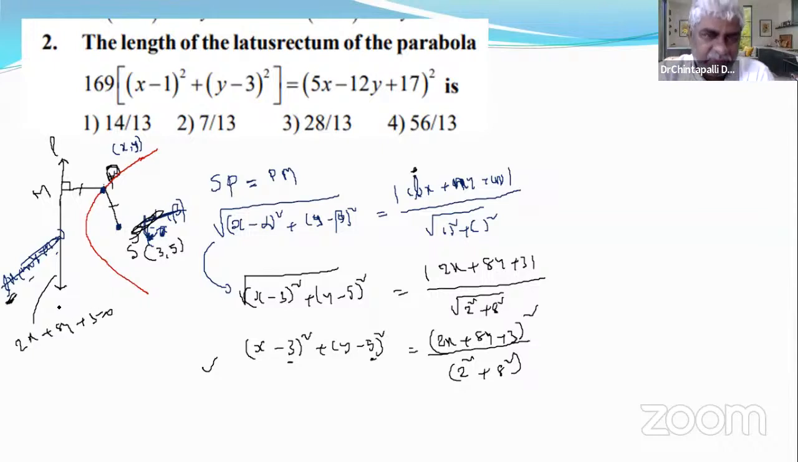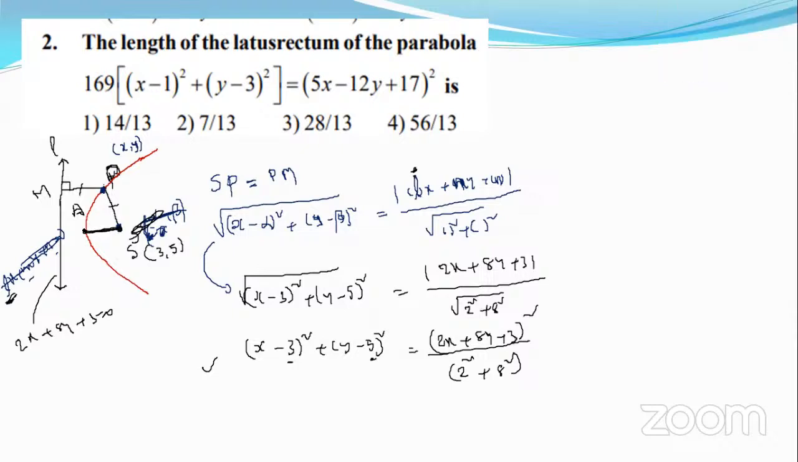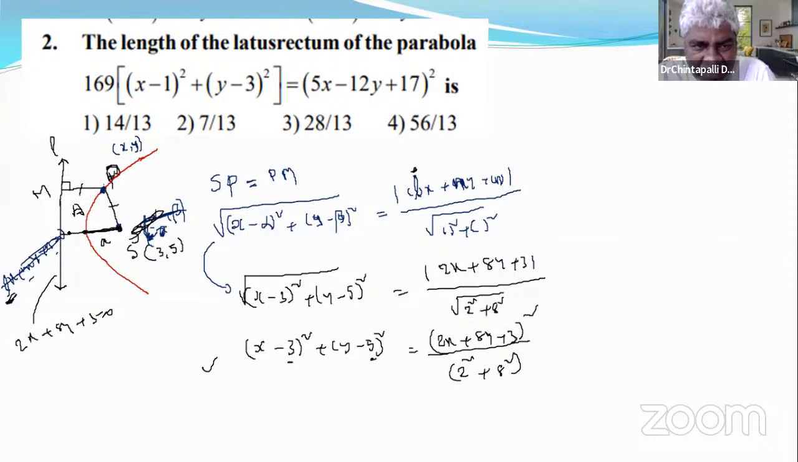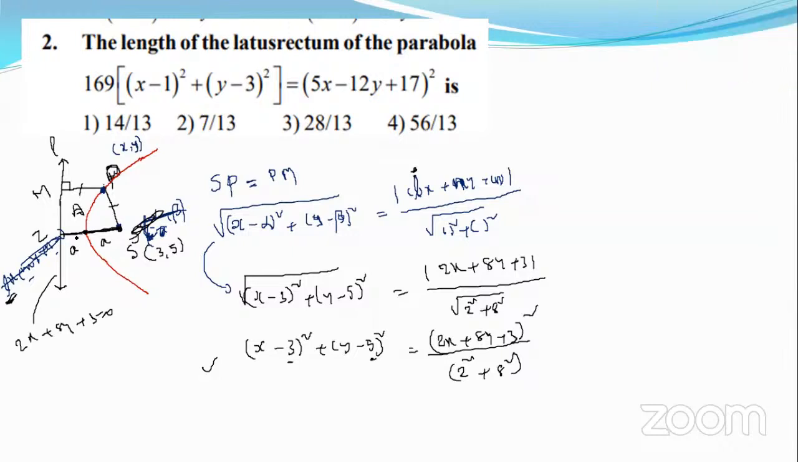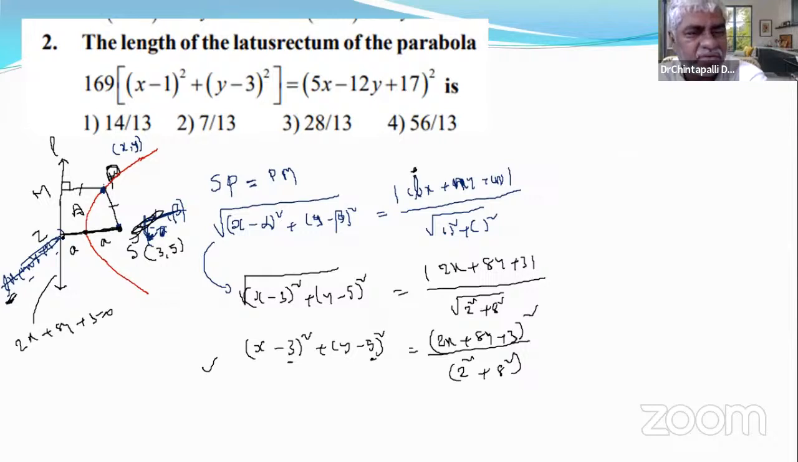Then another concept. What is the distance between the focus and the vertex? You have been told many times, it is small a. Then what is the distance from A to this line, the directrix? For example Z, what is AZ? Also small a. We use this concept many times, that A is the midpoint of Z and S.